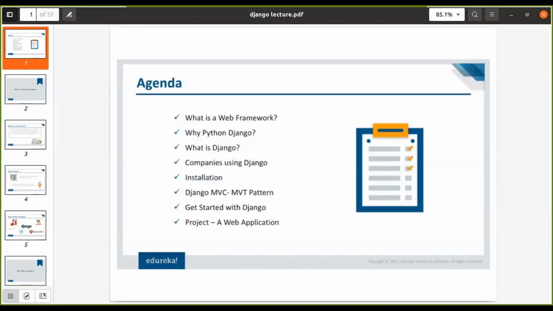I think we should start. The timing was 10:30. It's already 10:31.